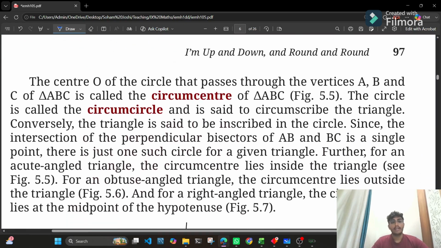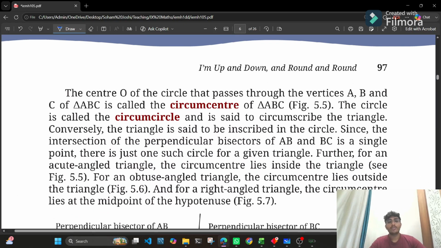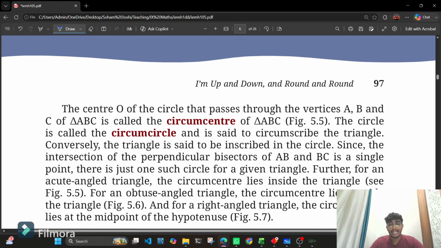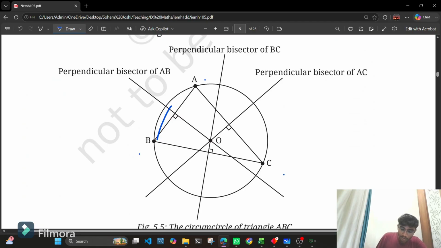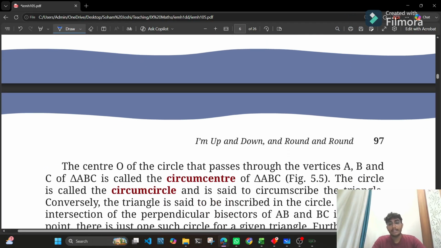Okay. Next, we have a few terms. The center of the circle that passes through the vertices A, B, and C of triangle ABC is called the circumcenter. So for this type of circle, we have a circumcenter, and the circle is called a circumcircle.